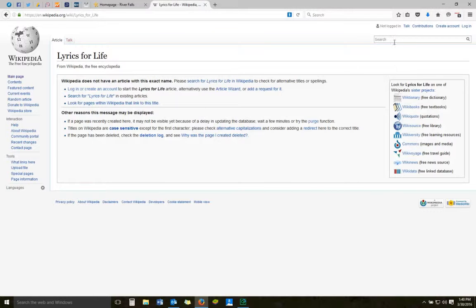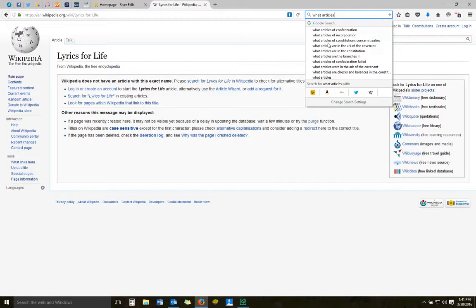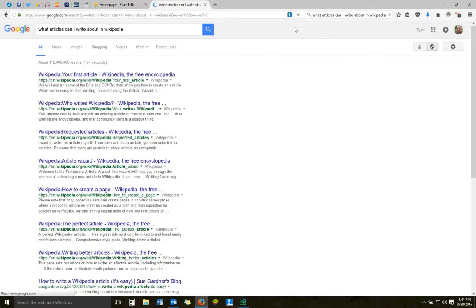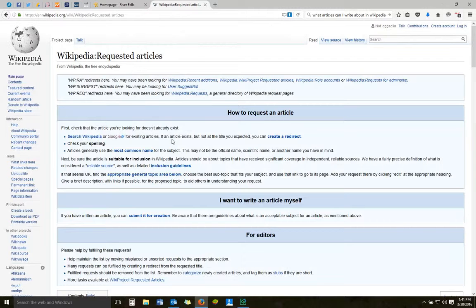Now, if you're totally at a loss, if you're searching through and you can't find anything, you can take other people's suggestions. And I don't know where this is in Wikipedia, so I'm just going to do a Google search, which is the best way to get answers to technology problems. So, what articles can I write about in Wikipedia? And it will talk about your first article. This is probably the one I want to go to, requested articles. So people have found things that are notable that haven't been written about, and we can go through here.